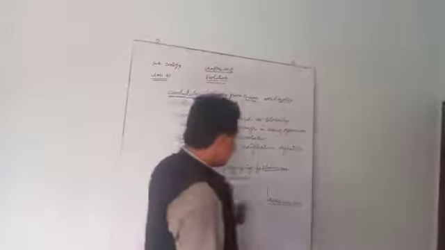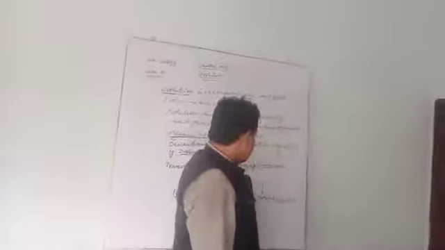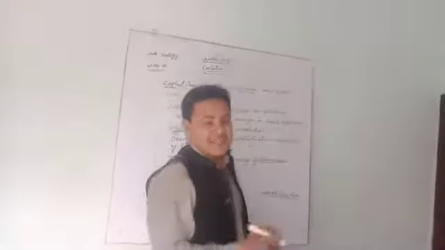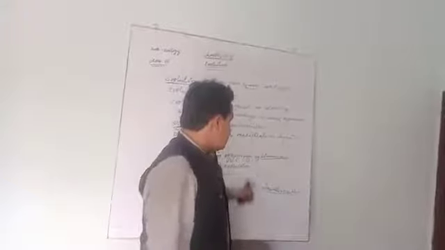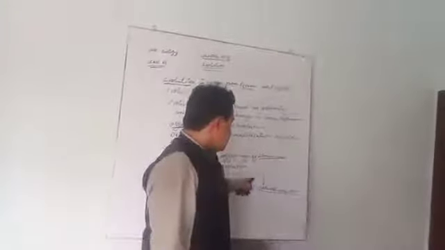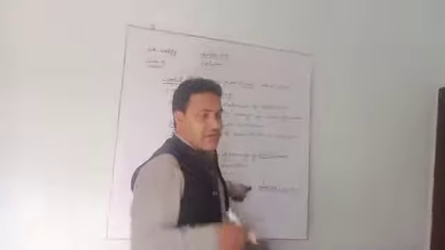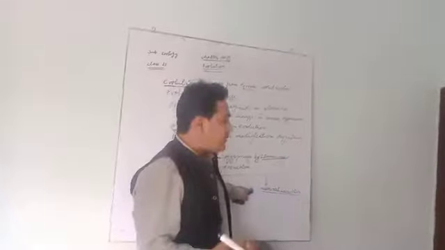The next theory is natural selection. According to natural selection, nature selects. Nature selects means environment selects. So, due to environmental changes, organisms may be transformed, they may be changed.